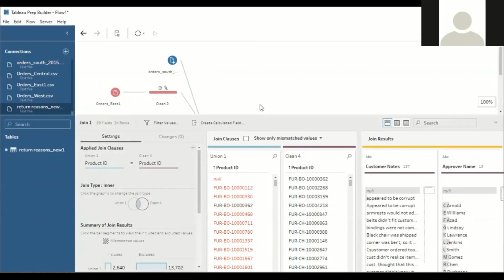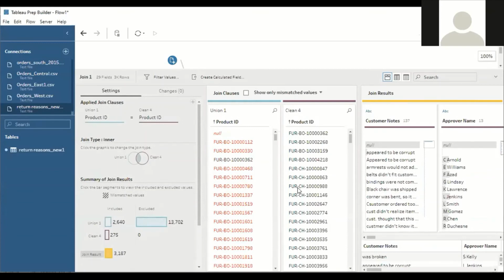Next, you'll get another option. So look at the product IDs which are in red color. All those products are approved by, I mean accepted by, the customers. Understood? And the product IDs which are in black color are the returned ones. Understood? So returned ones.